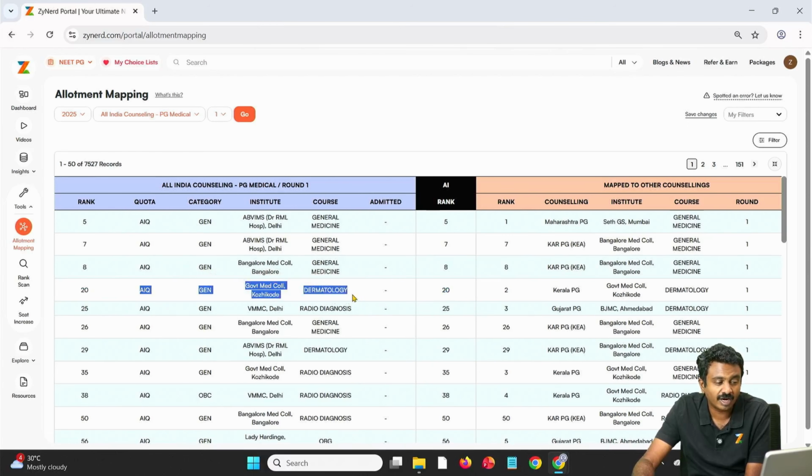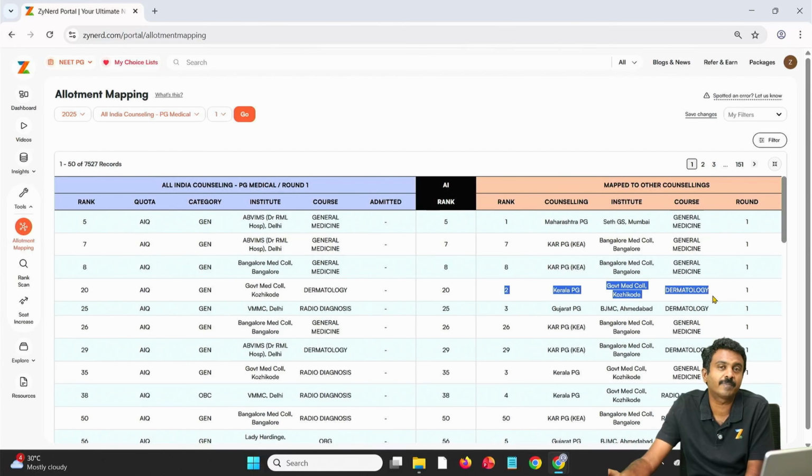Had taken Government Medical College Kozhikode Dermatology. The candidate went ahead and filled again Government Medical College Dermatology in Kerala, possibly worrying what happens if I'm not able to join in state counselling. Will I at least have my All India option, for some strange reason, and then fill the same seat across both. The candidate was ranked 2 in state, and this is the information that we have got. Any one seat will be vacant in the next round.